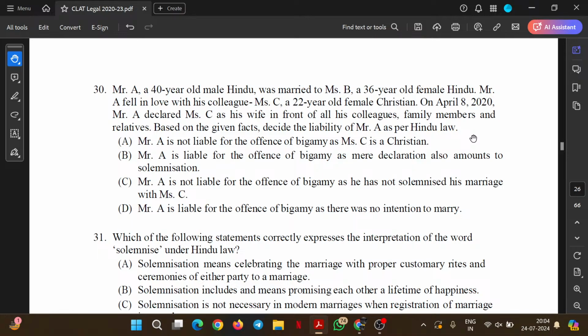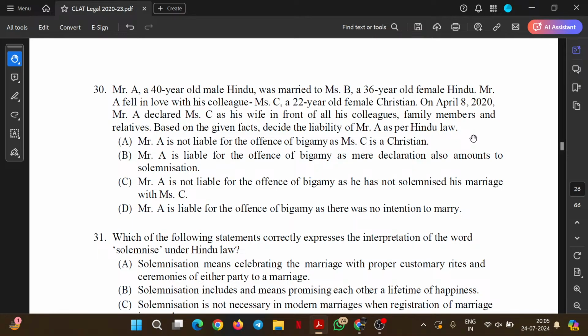A is not liable for the offense as Miss C is Christian. No, it's a vague option. Mr. A is liable for the offense of bigamy as mere declaration also amounts to solemnization. No, it does not amount to solemnization. Solemnization is completely restricted to the idea of performance of rituals of any of the parties involved in such an act.